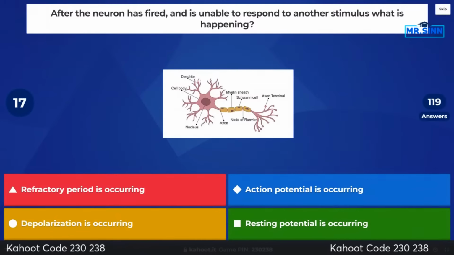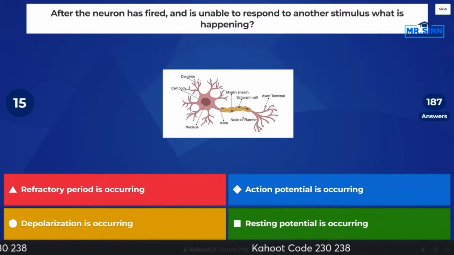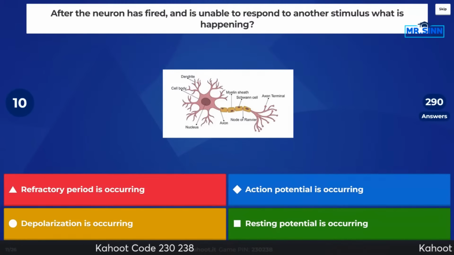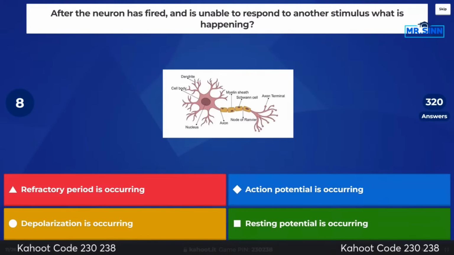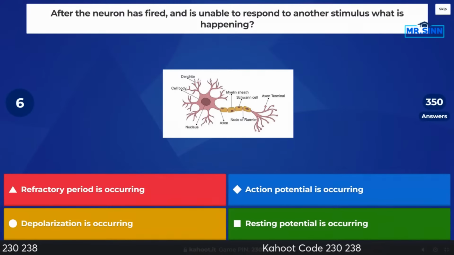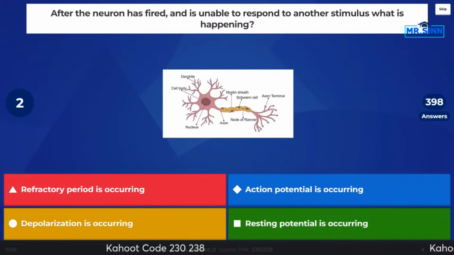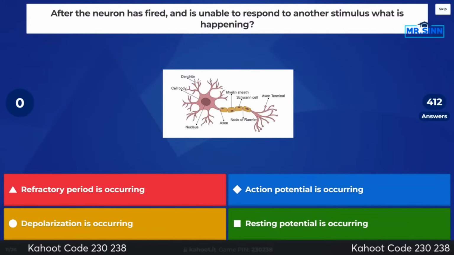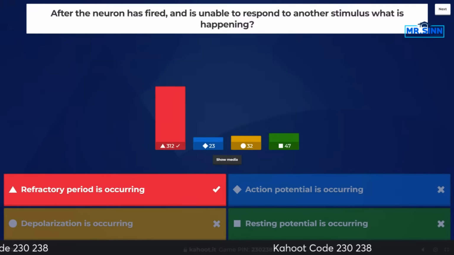All right. The next one. After the neuron has fired and is unable to respond to another stimulus, what is happening? Let's see if people remember, or if they were paying attention when I just explained some of these, because I kind of just went over them. No big deal. Positive thoughts. Yes, positive thoughts. Awesome. Majority of people got it.